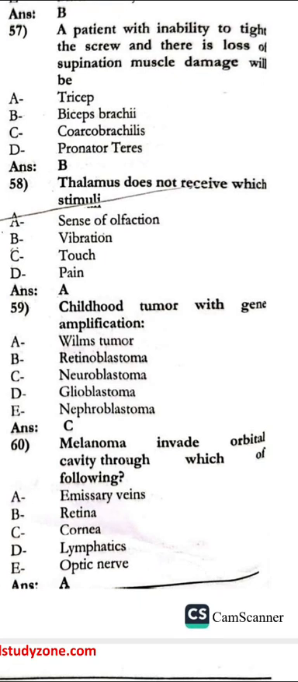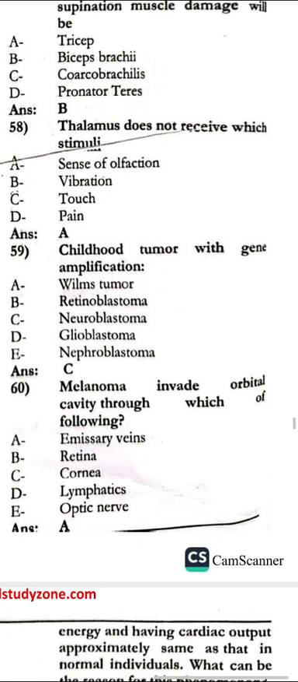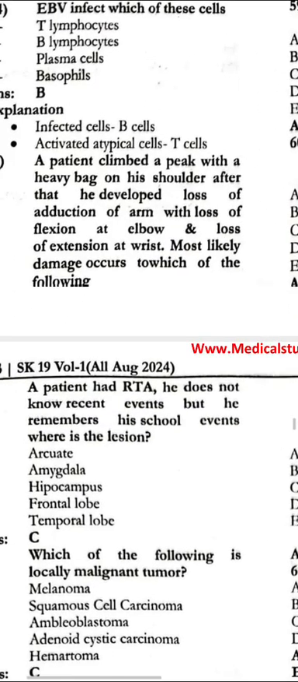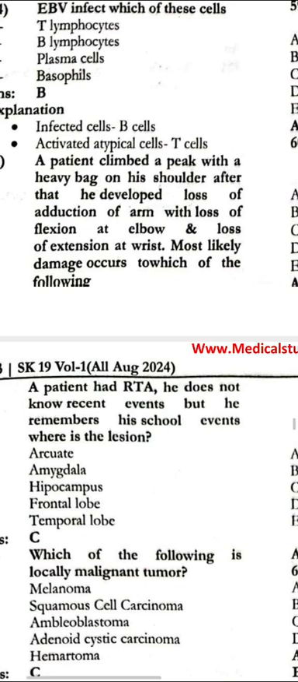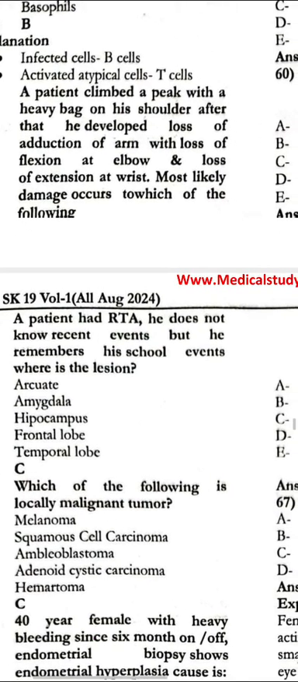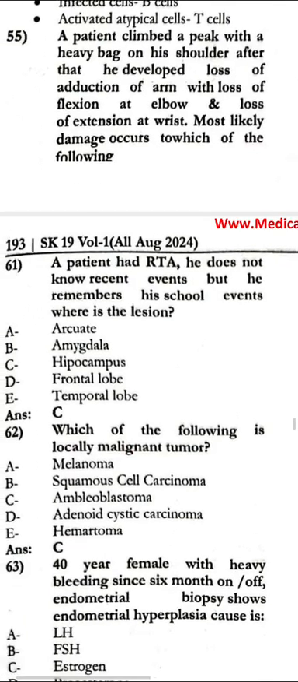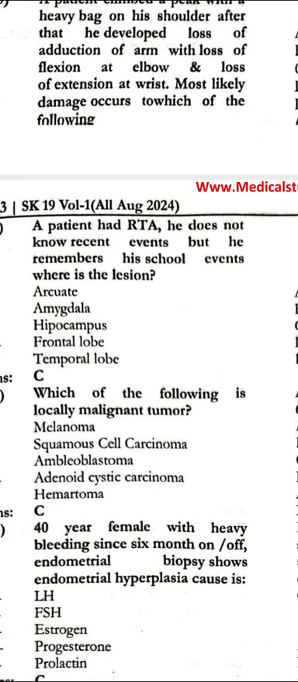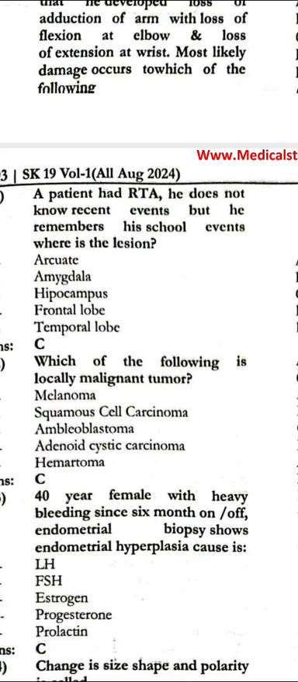The childhood tumor with gene amplification is the neuroblastoma. The melanoma invades the orbital cavity through which of the following? That is the medullary veins. The patient had an RTA, does not know recent events, but he remembers his school events. Where is the lesion? That is the hippocampus. Which of the following is a locally malignant tumor? That is ameloblastoma.